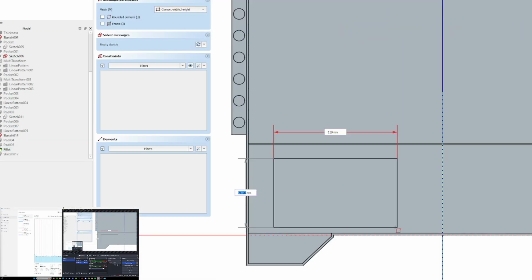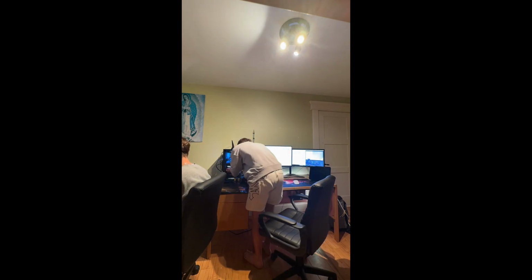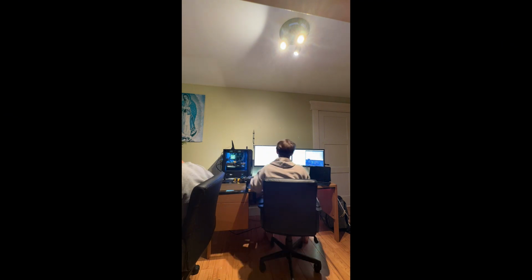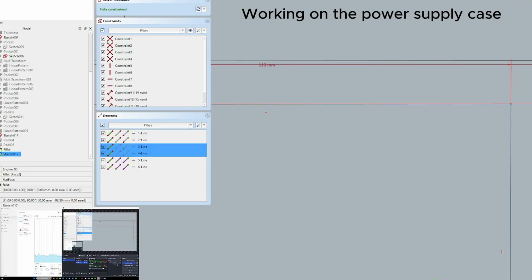I then started working on the power supply case, which was difficult because it resides inside of the main frame of the case. I had to take many measurements inside the case, and it was difficult to get the ruler to fit a lot of the time.